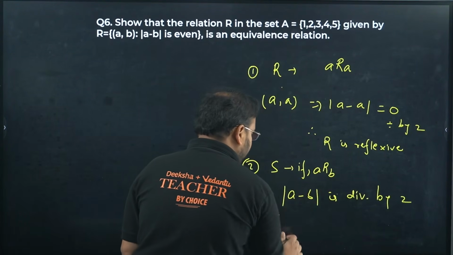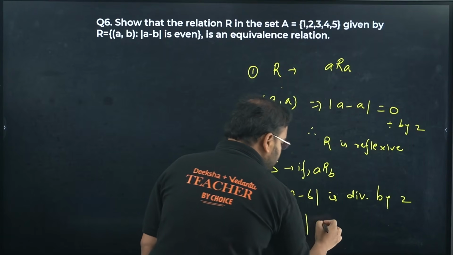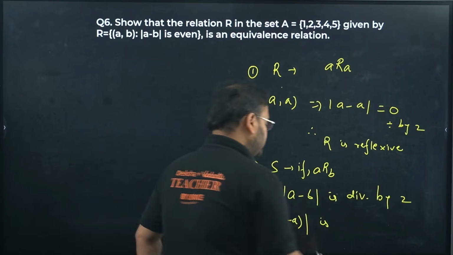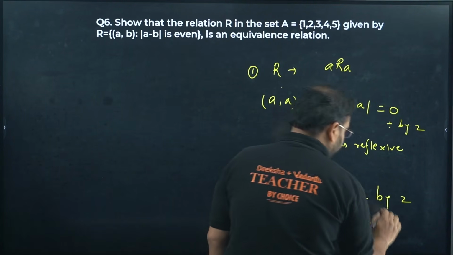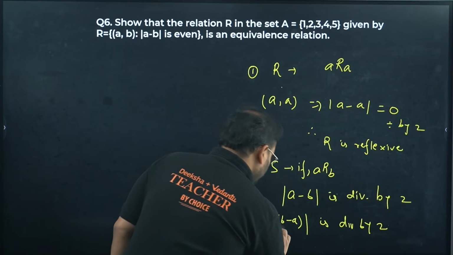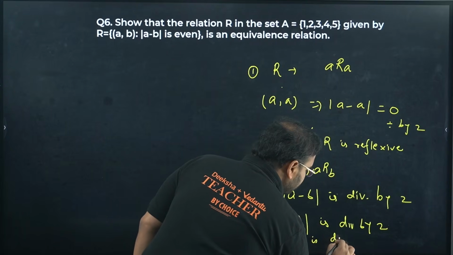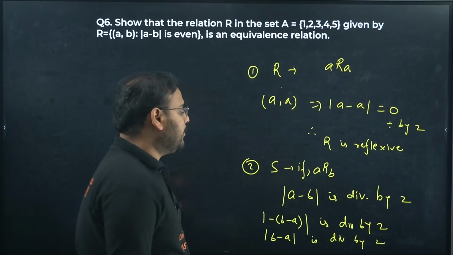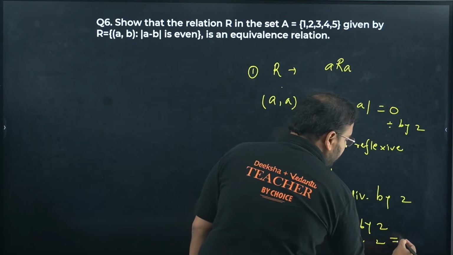Just continue the statement. Take minus sign common, you get |minus (b minus a)|. I'm not changing anything, just taking the minus sign common. Divisible by 2. If you apply modulus on the negative sign, it will become positive. So I'll have here mod of b minus a is divisible by 2. In that case, what happens? From here you can see the ordered pair is changed now.